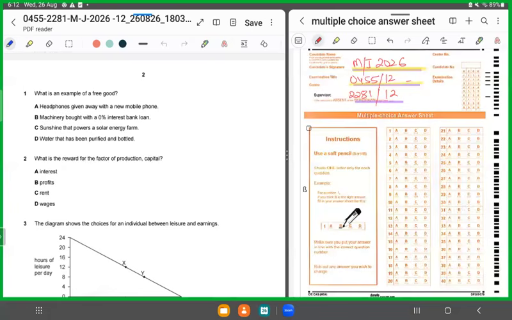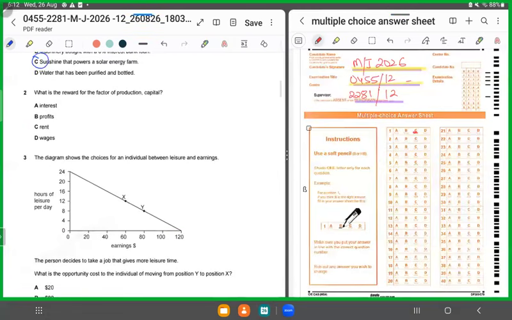Now, if you look at options A, B, and D, though they are options that are free of charge, they involve an opportunity cost. Why? Because resources were required in order to produce them. So, out of these four options, it's C, sunshine, which is a free good as classified by the definition. All right. So, for one, we'll shade in C as the correct answer.